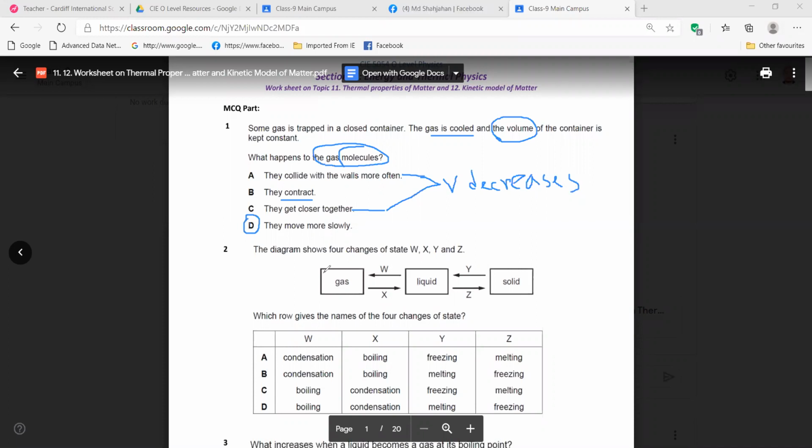Sir, 2 will be C. No, sorry, B. D. Wait. It will be D. B or C, we will discuss later.